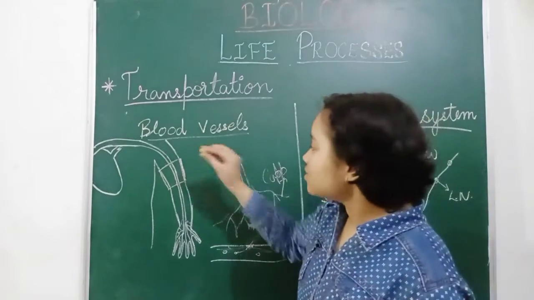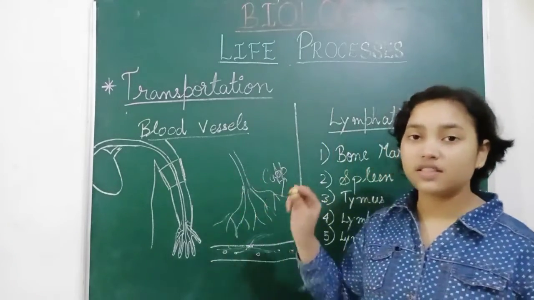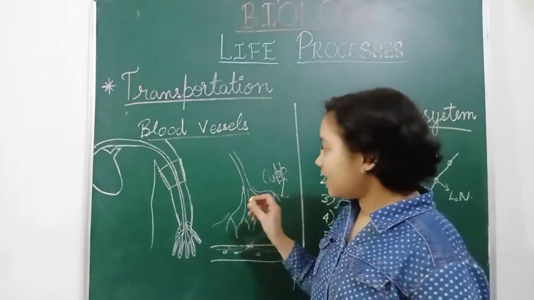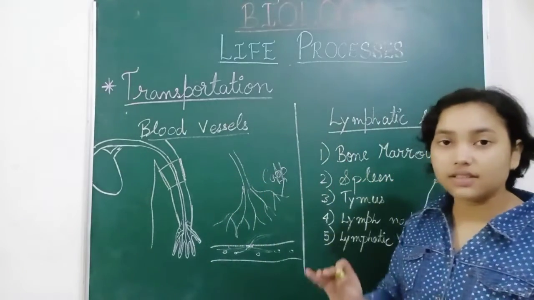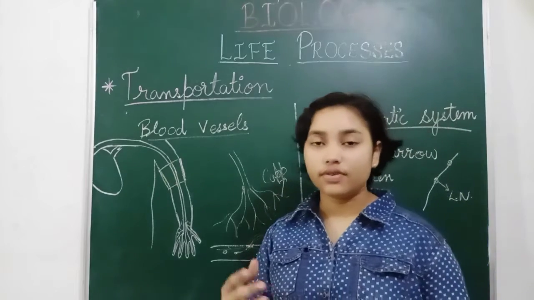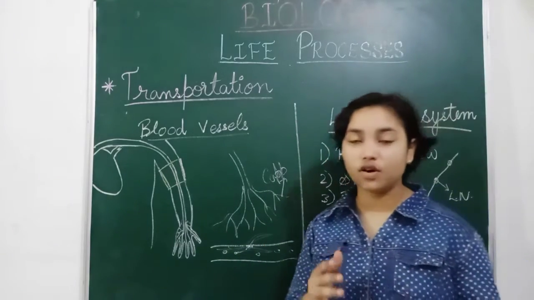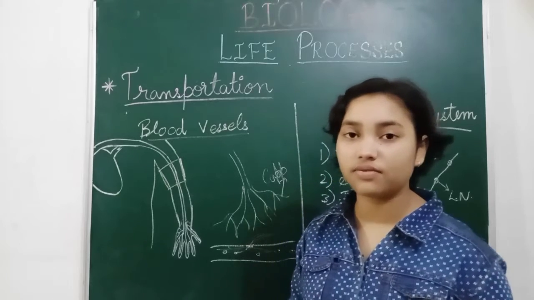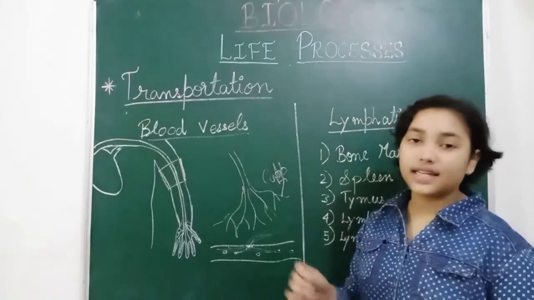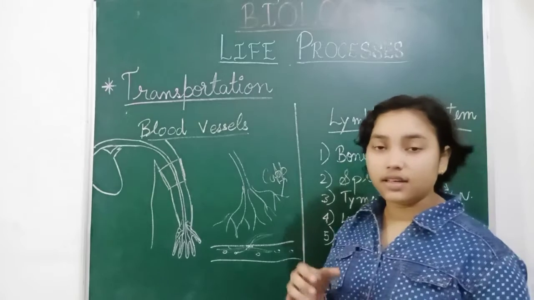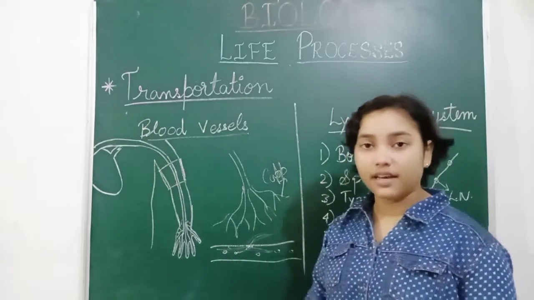This blood pressure is measured by a sphygmomanometer. That device consists of a meter that shows how much pressure your blood exerts on the walls of arteries, and it has a cuff in which you pump the air.